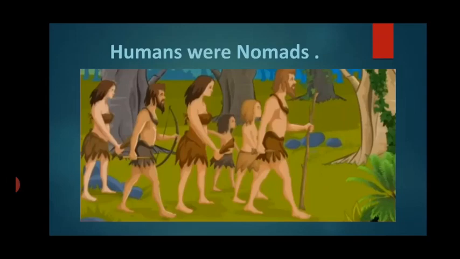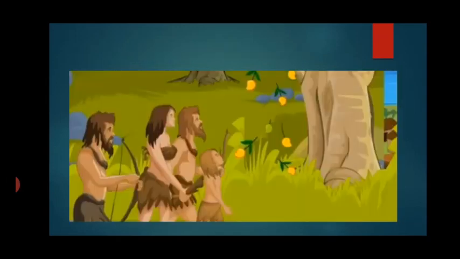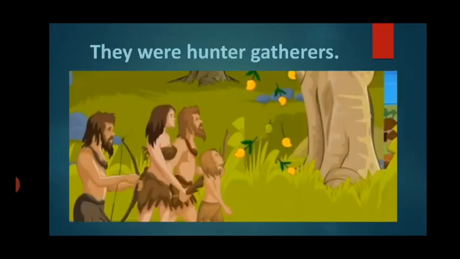Alright? From there, we were hunter gatherers. That is, we did not know how to grow anything. We just hunted and we killed small animals and we gathered whatever we could find lying around in the surroundings.